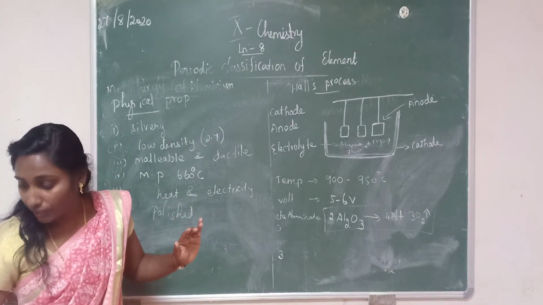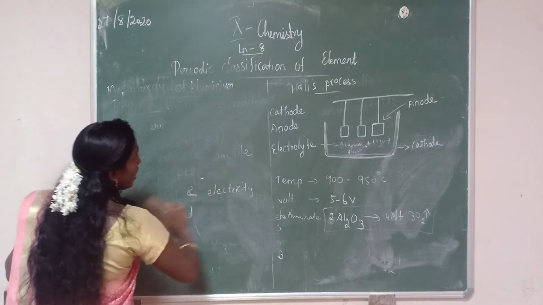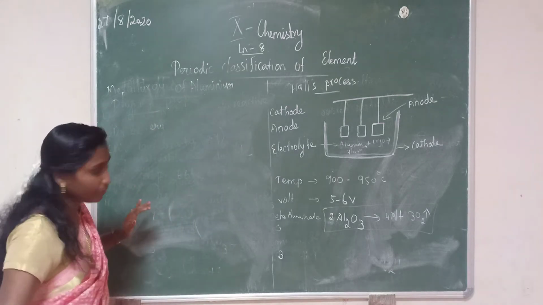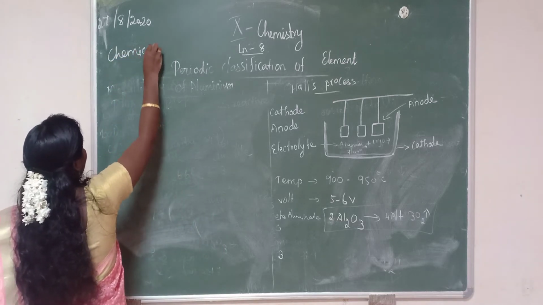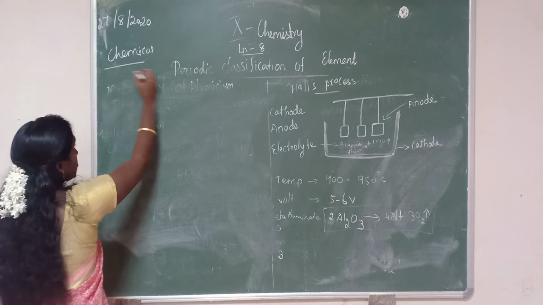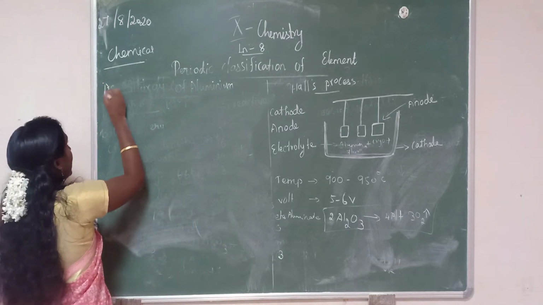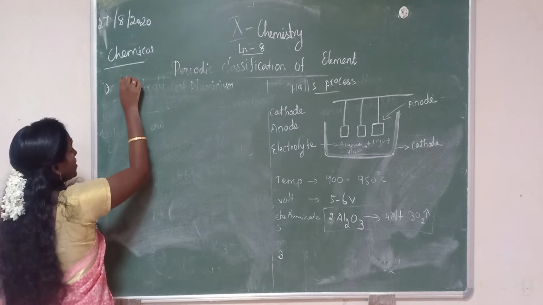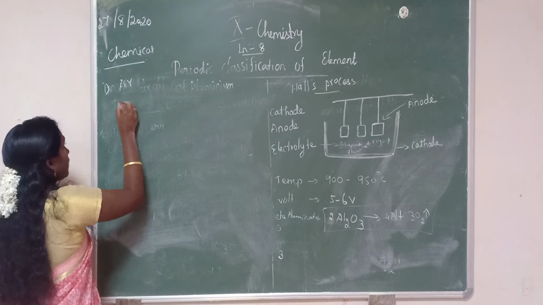Next we are going to study the chemical properties of aluminium. The first one: aluminium reacts with air.